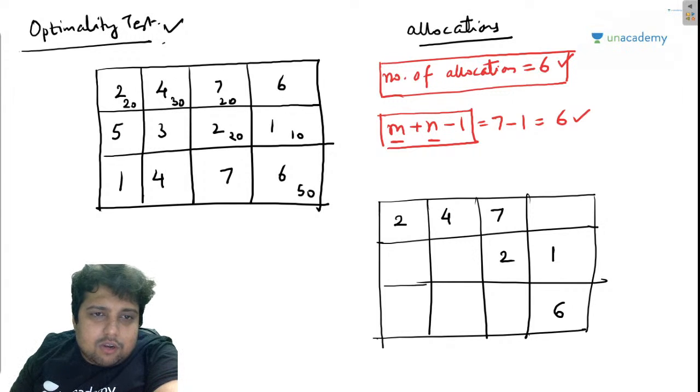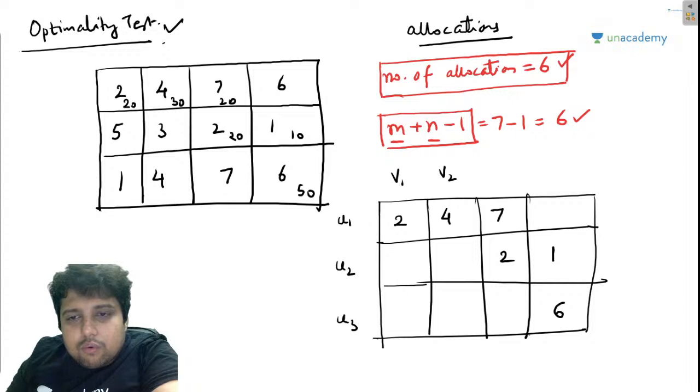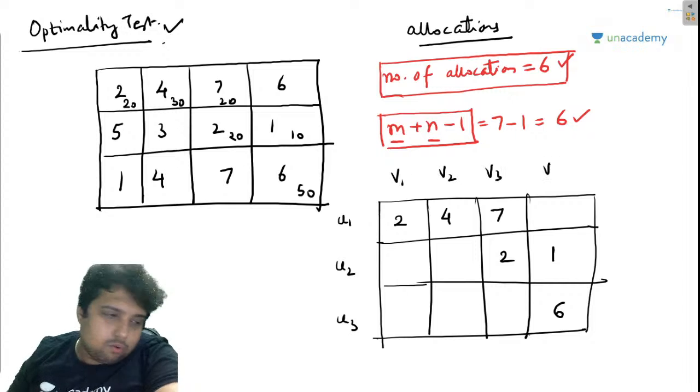This cell does not have any allocation, this does not have any allocation, but this has an allocation and a coefficient 2, so I am writing the coefficient 2 here. Now I will be writing u1, u2, u3, v1, v2, v3, v4.